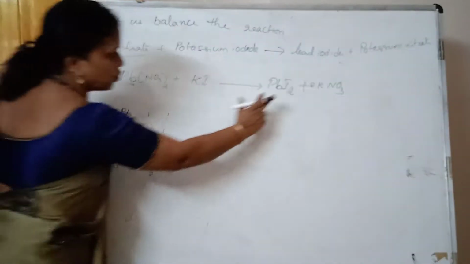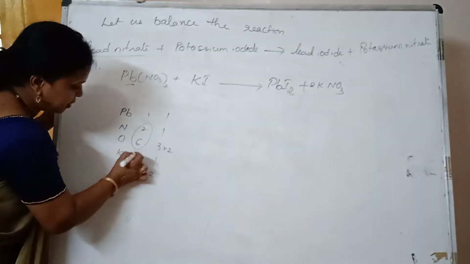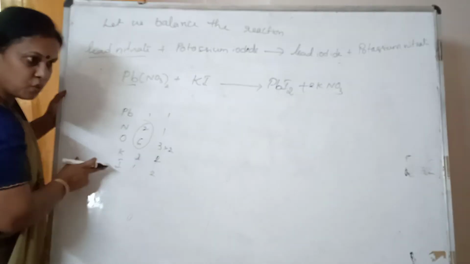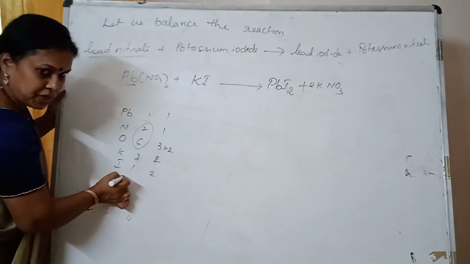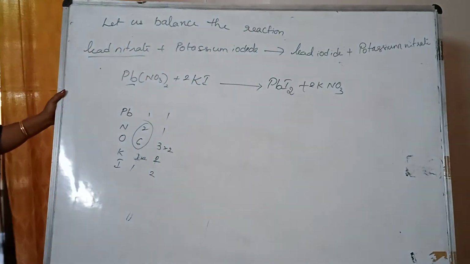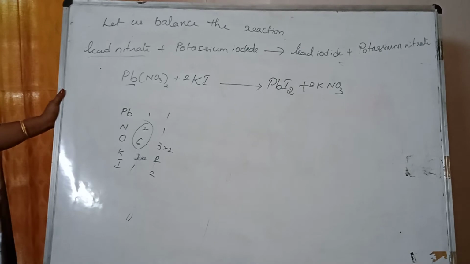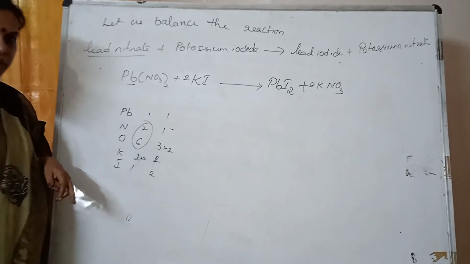Okay, when I did 2, what happened here? Sorry, potassium became 2 this side. Only 1 this side. Now what shall we do? Either potassium or iodine. So multiply by 2. And it is balanced. Now it automatically balances. That is the top priority.